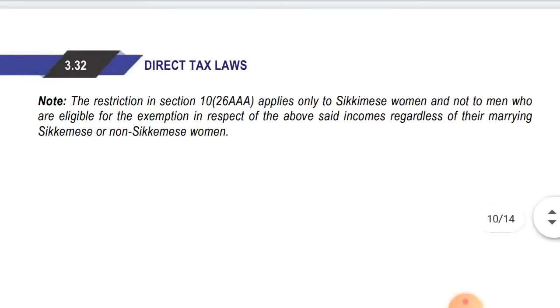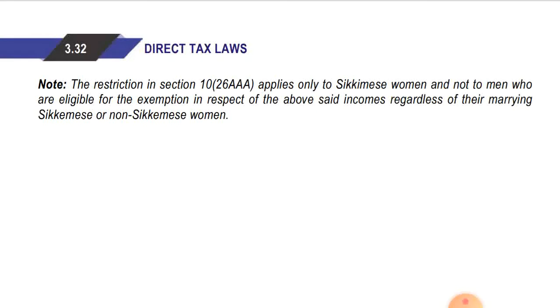Now, there is a note there. Note the restriction in section 10(26AAA) applies only to Sikkimese women and not to the men, who are eligible for the exemption in respect of the above said income regardless of their marrying Sikkimese or non-Sikkimese women. That is, this restriction is applicable only to a Sikkimese woman and not to men.